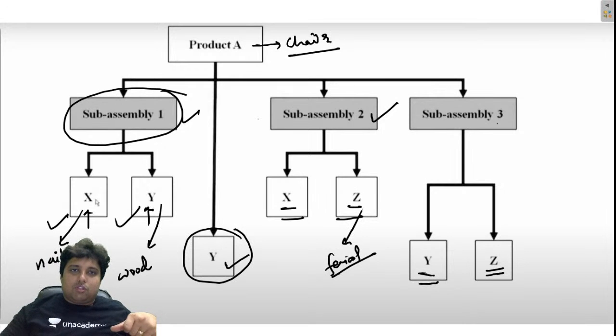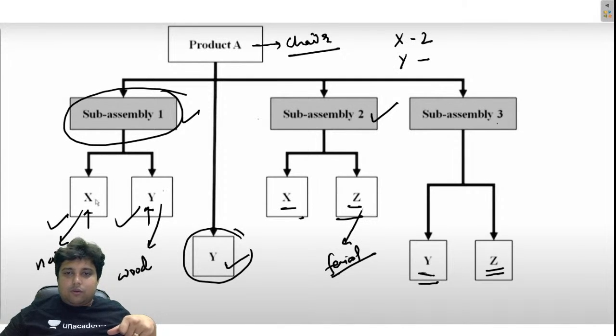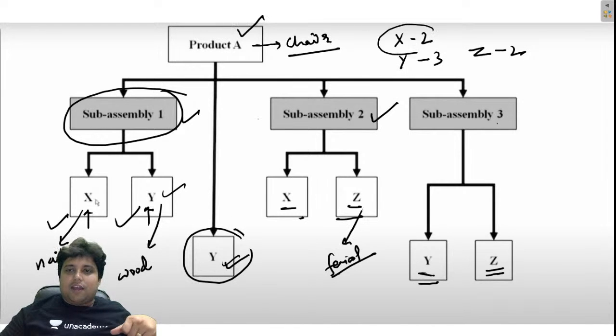So if you can see through these charts, through this diagram, you will notice that 2 units of X are required, 3 units of Y are required, and 2 units of Z are required. So in order to produce one chair, we need 2X, 3Y and 2Z.